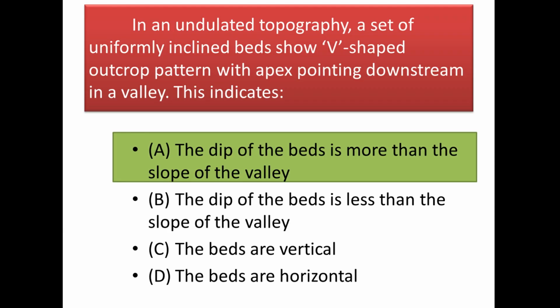Clear? The next question reads, in an undulated topography, a set of uniformly inclined beds show V-shaped outcrop pattern with apex pointing downstream in a valley. It indicates what? Now we have two conditions here. One is it is a V-shaped outcrop pattern and the second is it points downward in the valley. Here in this figure you can see all the possible outcrops, and if we match the conditions given in the question paper, then you can clearly see that E will be the situation where V points downstream.